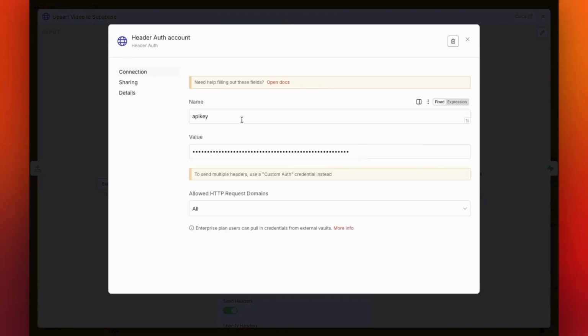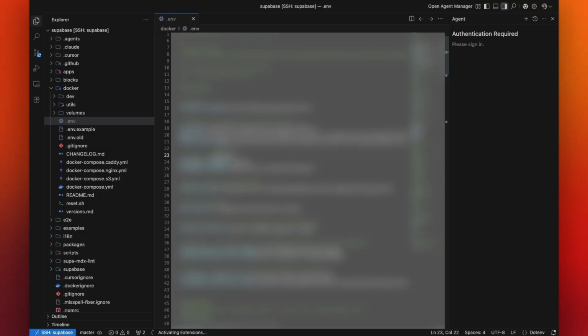Next, we need to configure a header credential. Set the name to API key for the value. Go to your Supabase server and retrieve the service role key. You can find it in your Docker folder inside the .env file. Open that file, look for service role key, copy it and paste it into the value field.